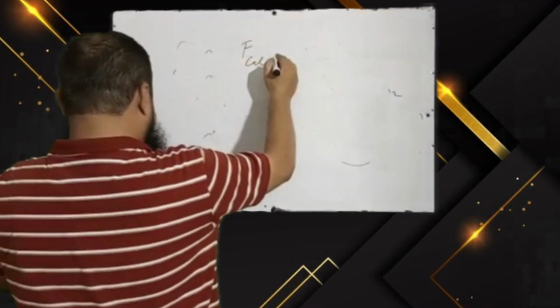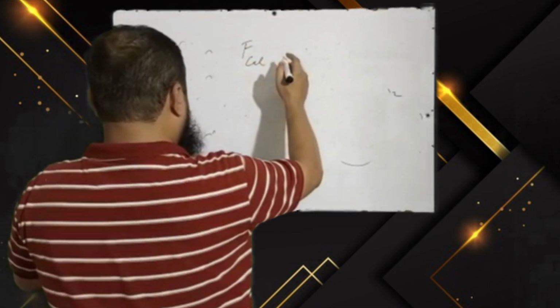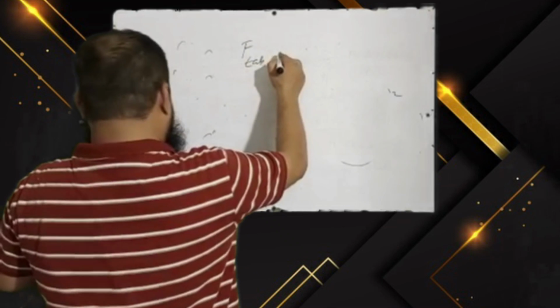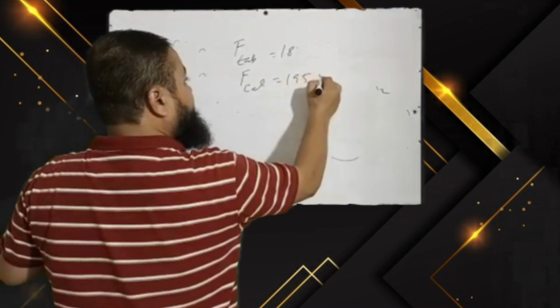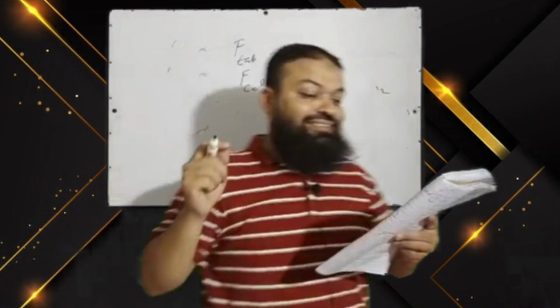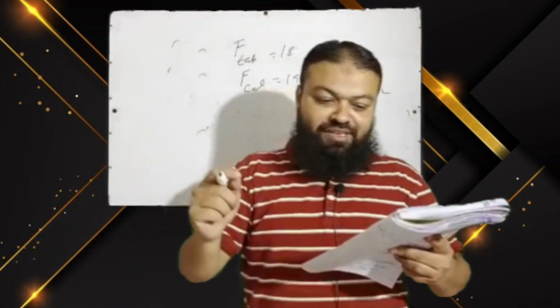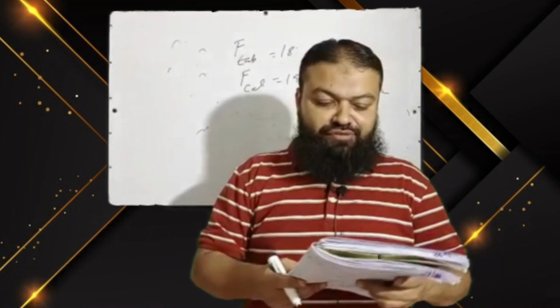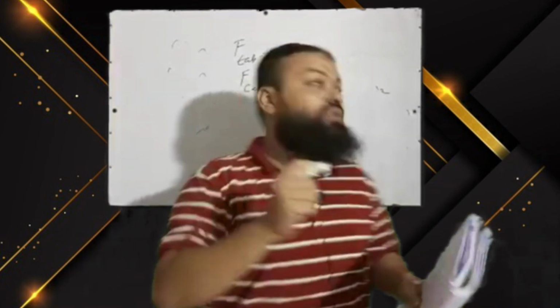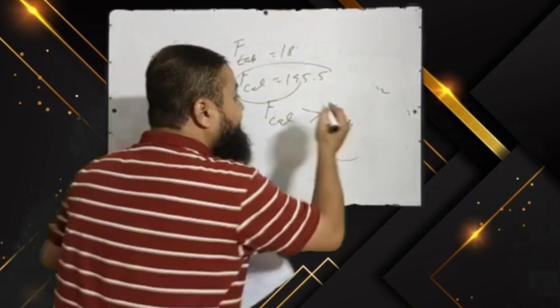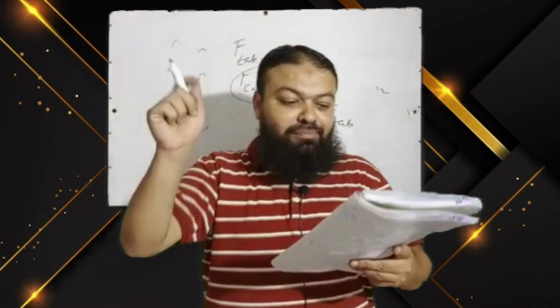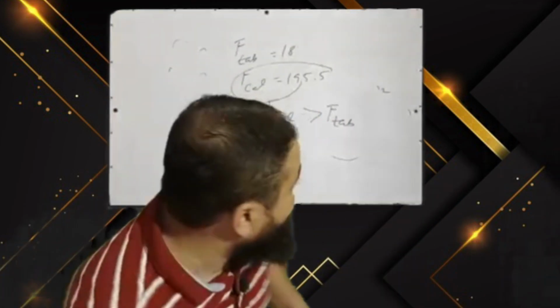If the tabulated value of f and the computed value of f ratio are given, the table value is 18 and the calculated value is 195.5, then the null hypothesis of insignificant regression will be A, accepted, B, rejected, C, sufficient information is not given, D, none of these. We know when our calculated value is greater than the table value, we reject H naught. It means rejected will be the correct option in the exam. A very important question.